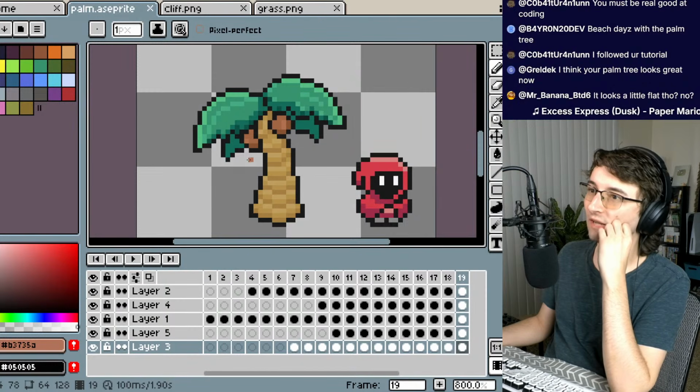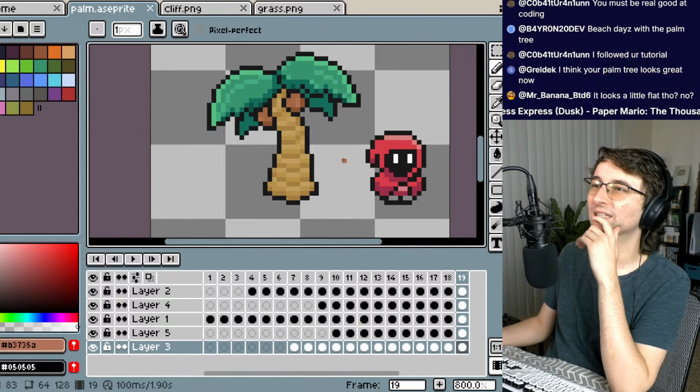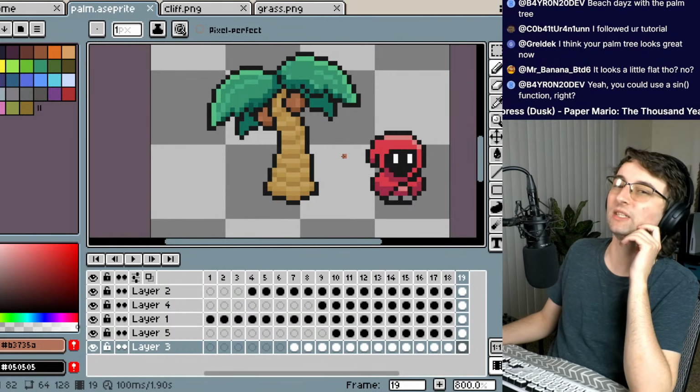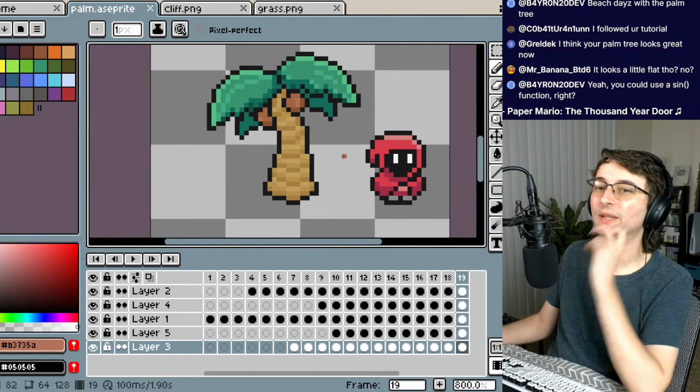It looks a little flat, though. When you say flat, what do you mean? Like, I guess the perspective. Do you mean the perspective? Assign function? What do you mean by that?